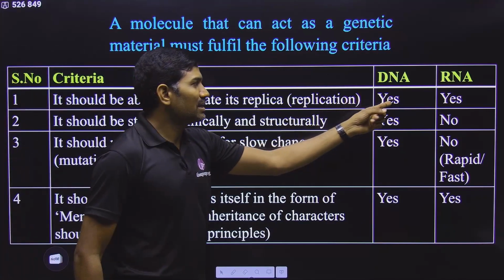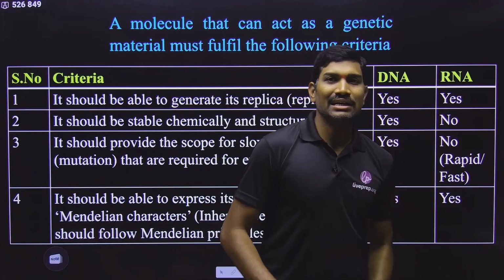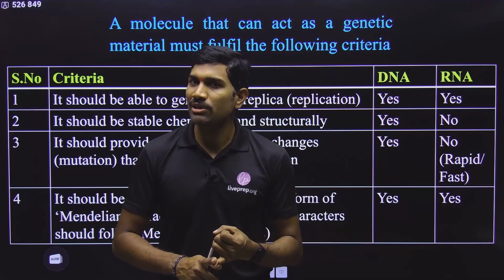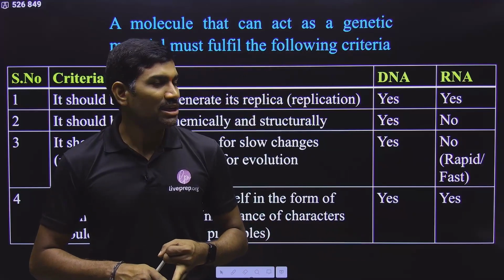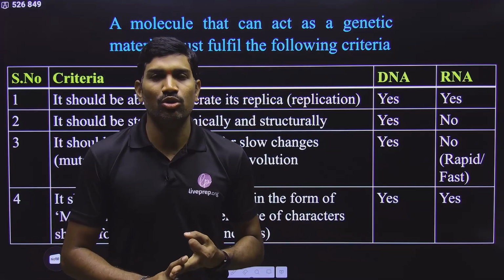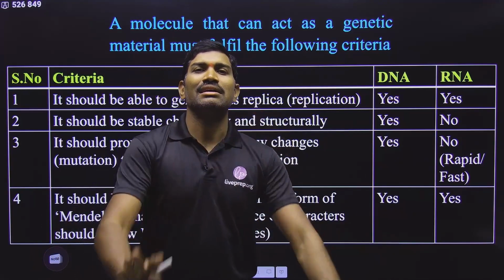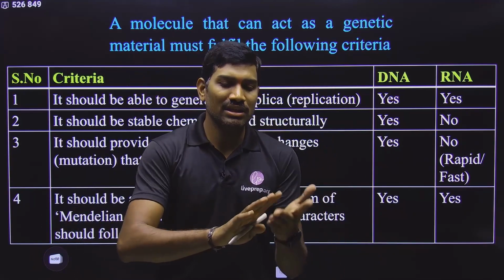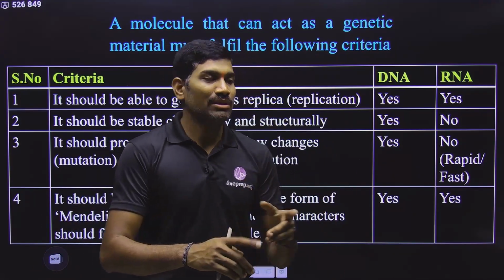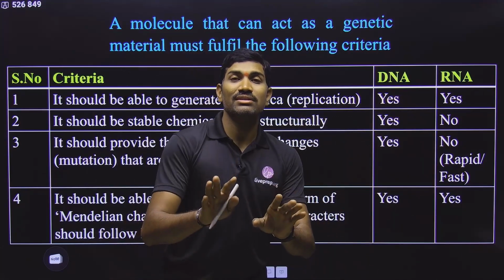So who can undergo replication? DNA can undergo replication, RNA can undergo replication. Can proteins undergo replication? No. Can carbohydrates undergo replication? No. Can lipids undergo replication? No. So in the first criterion itself, they are failing. So they are not useful. These 3 are not useful for genetic material. Only DNA and RNA are useful for genetic material.